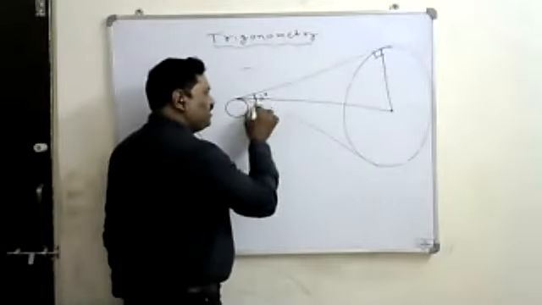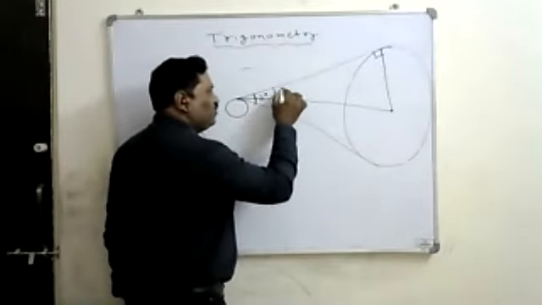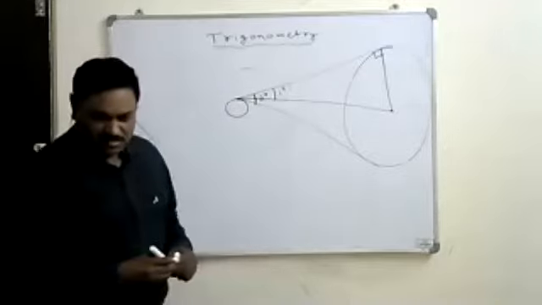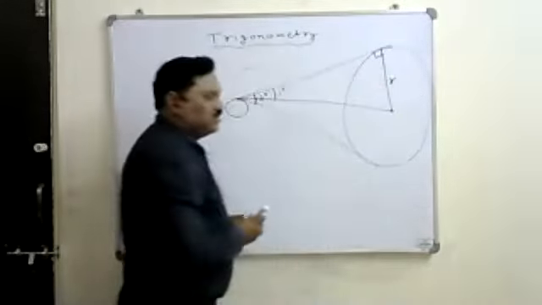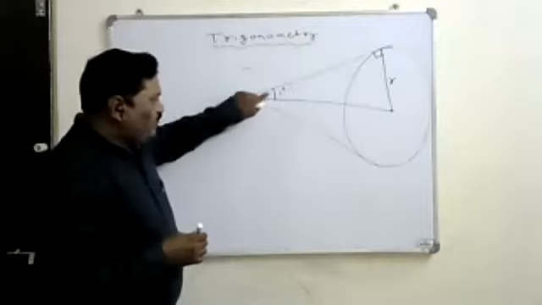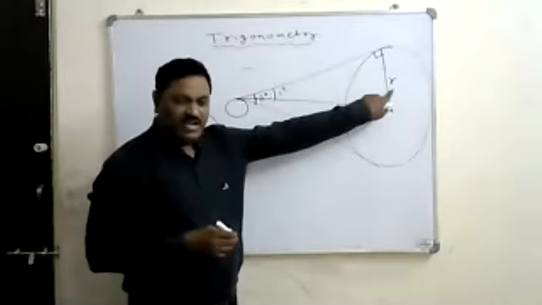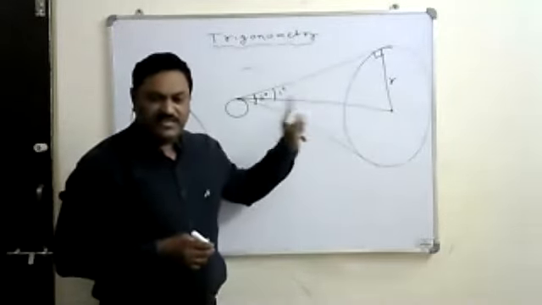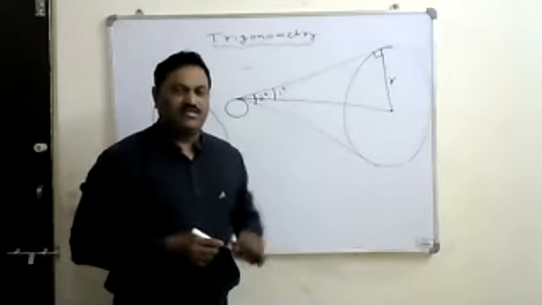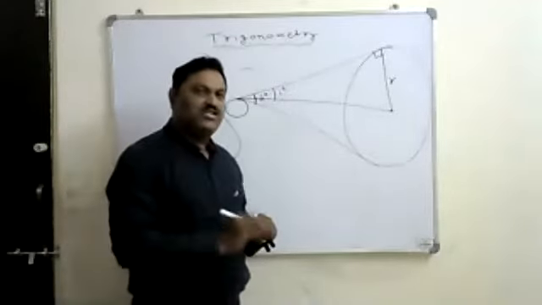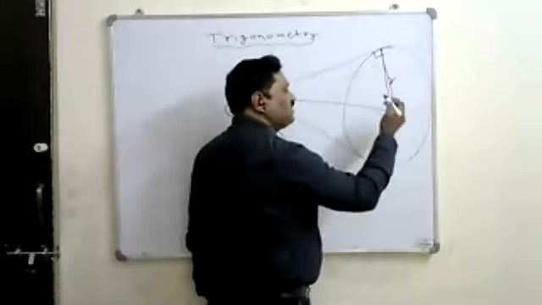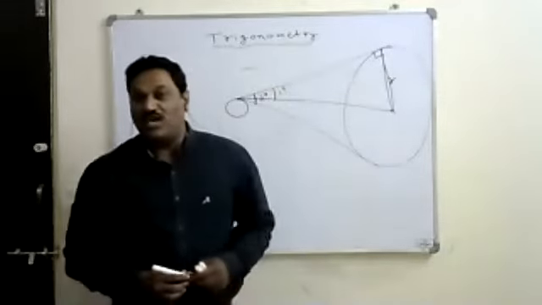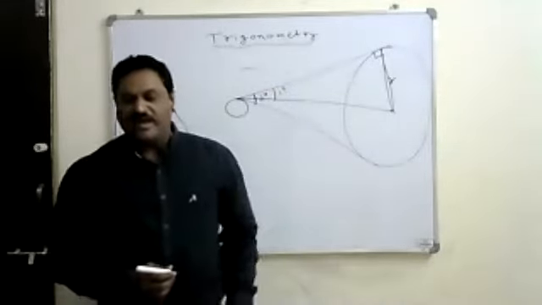Here the total angle is 2 degrees, which was observed by the telescope, then half of that will be 1 degree, and this will be the radius of the sun. So we know this one angle, and we can find all the remaining sides by using the trigonometric concept. So they did the calculations using trigonometry. They found the radius of the sun is approximately 1200 kilometers.